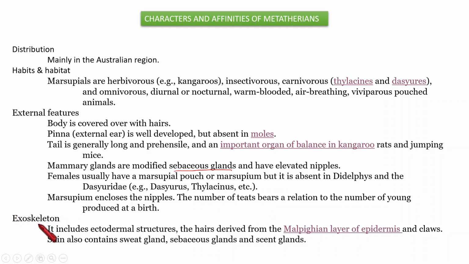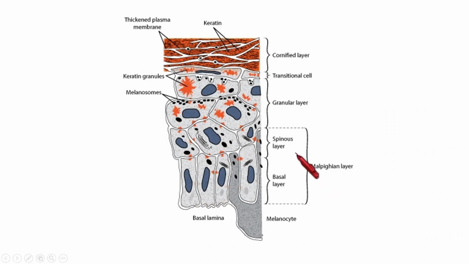Then next is exoskeleton, meaning structures seen externally. It includes all ectodermal structures. That includes hairs, and these hairs are derived from the Malpighian layer of epidermis. Malpighian layer means what? It is a term given jointly to the spinous layer and the basal layer.